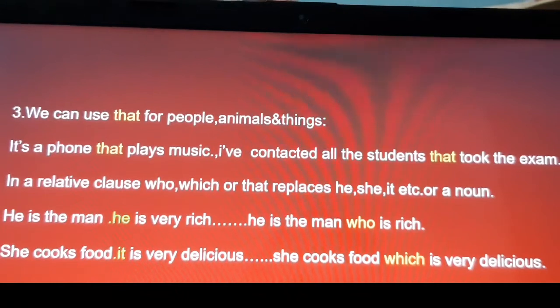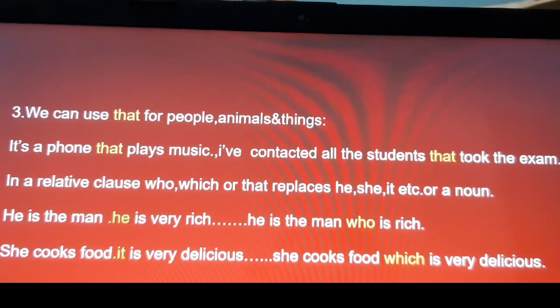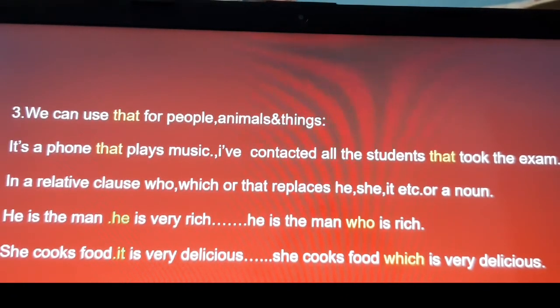We can use "who" for people. We can use "which" for things and animals, not for people. We can use "that" for people, animals and things. It's a phone that plays music.